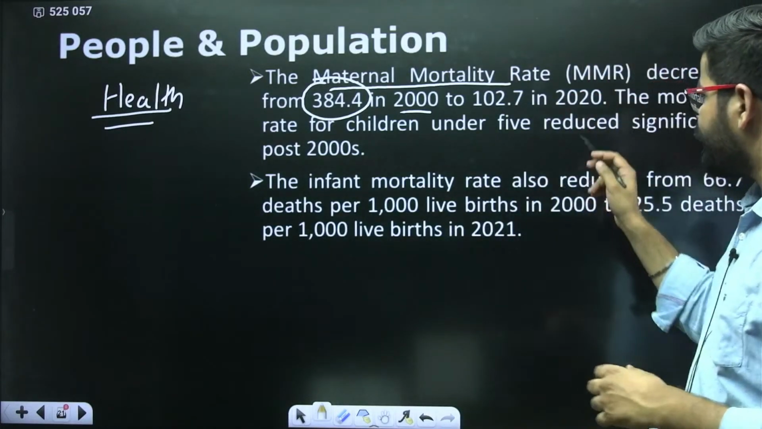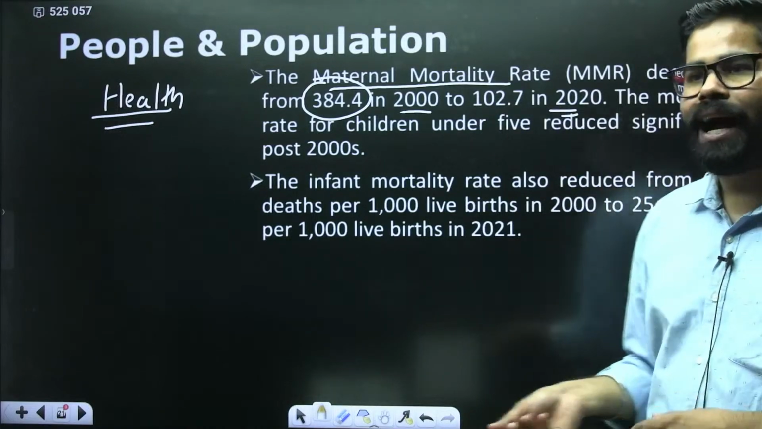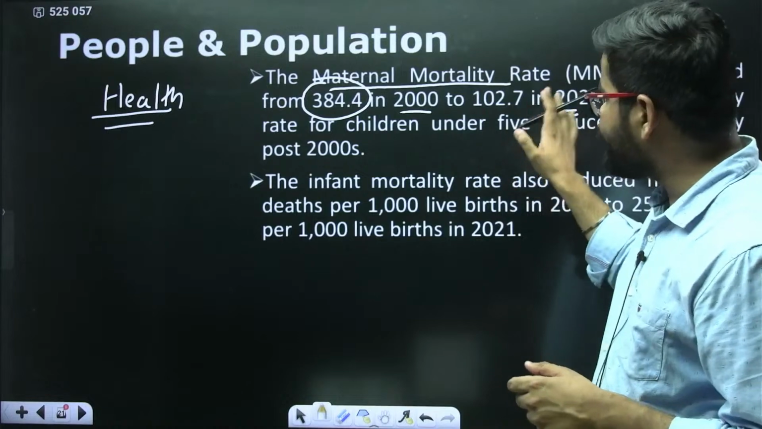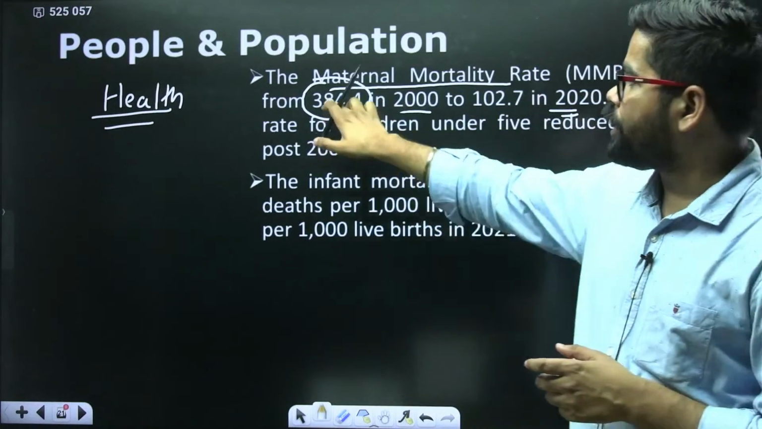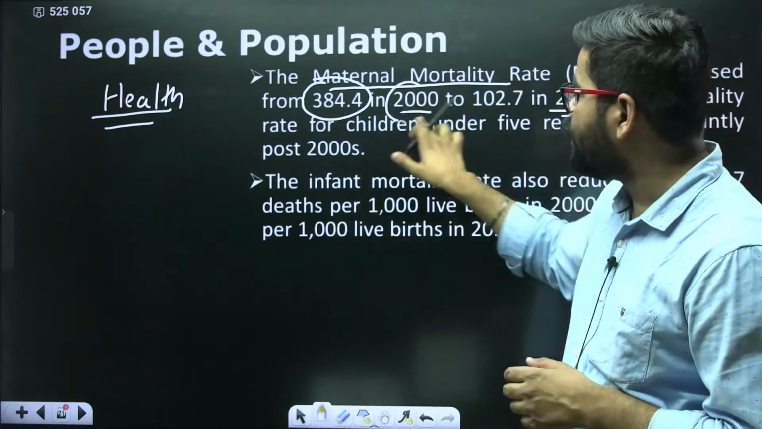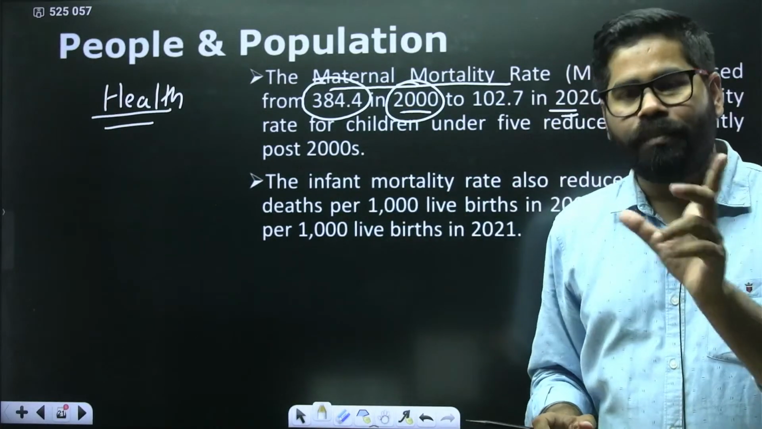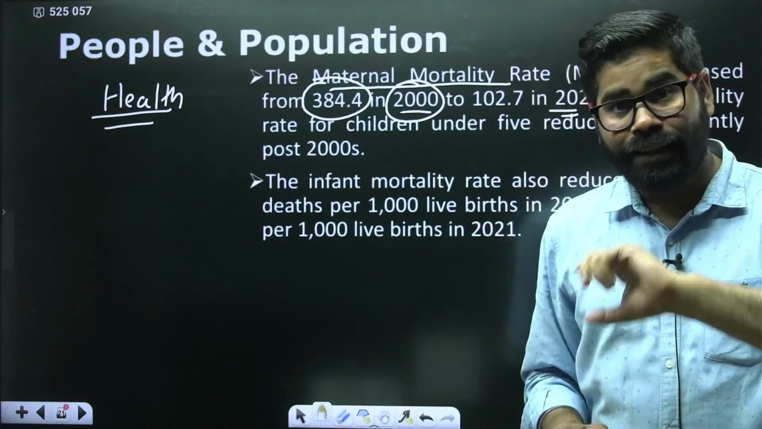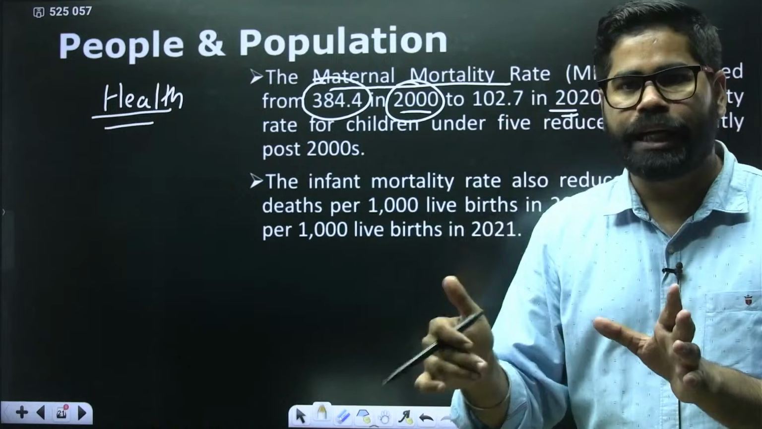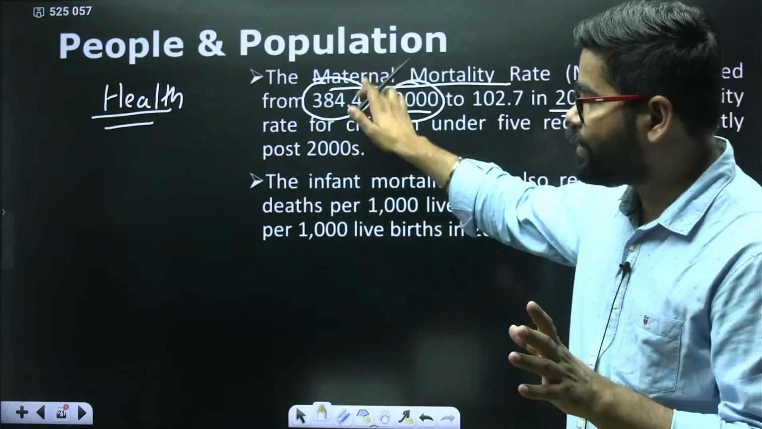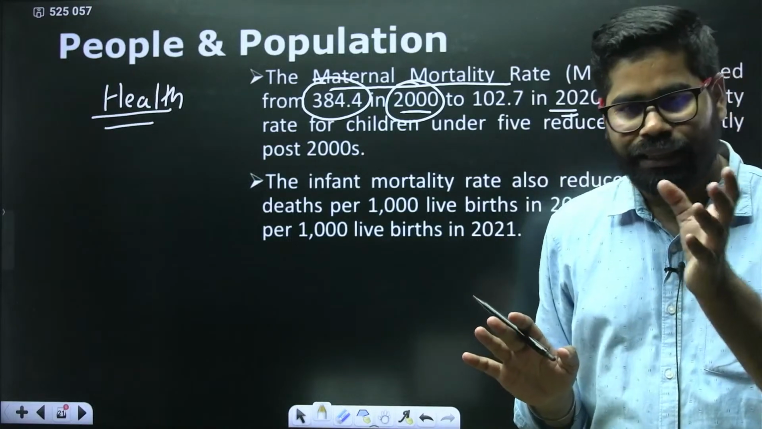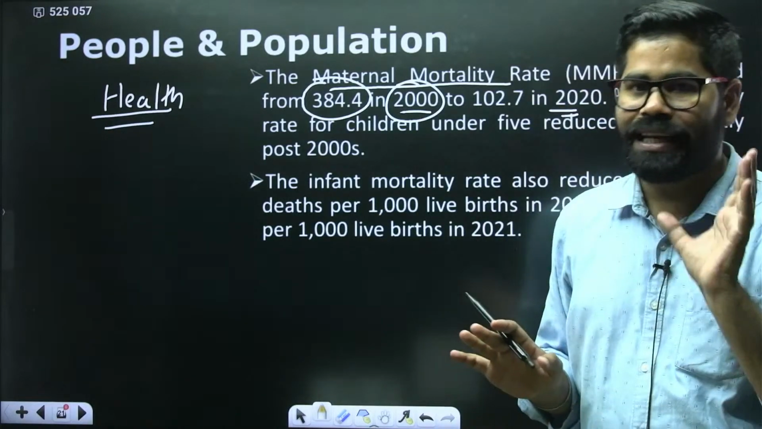But now this number, 20 years later, has been reduced to 100. So we can see that it is now less than 25 to 30% of what used to happen in 2000. So maternal mortality rate has declined in the last 20 years. That is a positive thing, that our maternal mortality rate has been continuously declining.